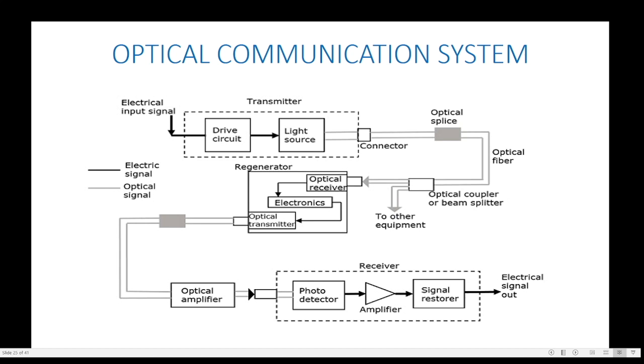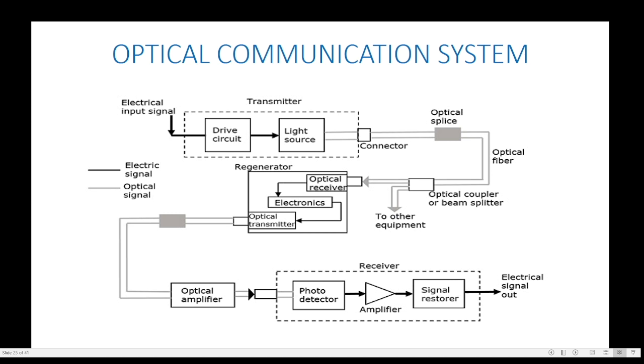Now, we explain the total picture of the communication from transmitter to receiver. Here, we select an electrical input signal. These signals are sent through the optical fiber and finally received by the receiver.